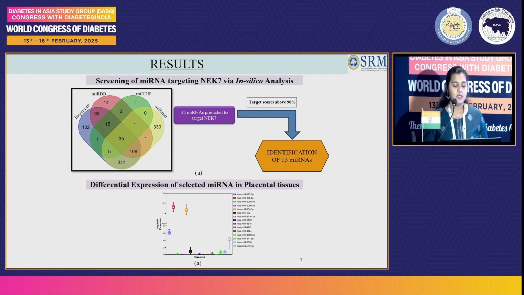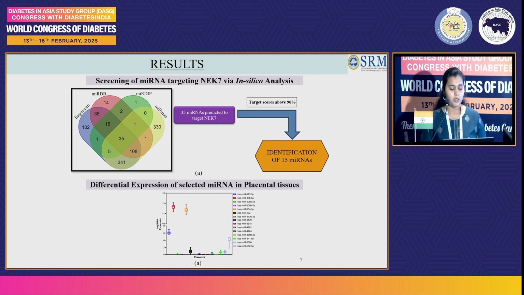Then we did the screening of microRNAs that are predicted to target NEK7 using in silico analysis, wherein we utilized 4 software tools that gave a list of miRNAs, and further we scrutinized these microRNAs based on target scores above 90%. This resulted in 15 miRNAs, out of which microRNA 186-5p had the highest differential expression in the placental tissues based on the miTED software.